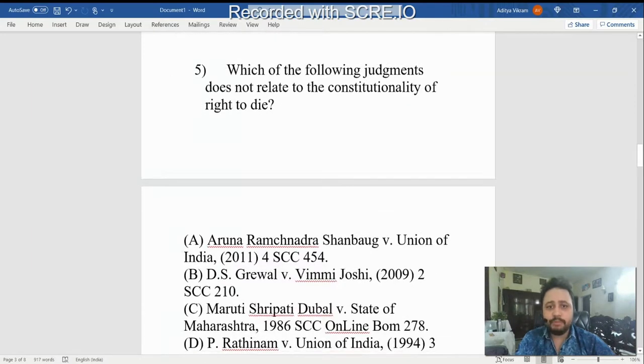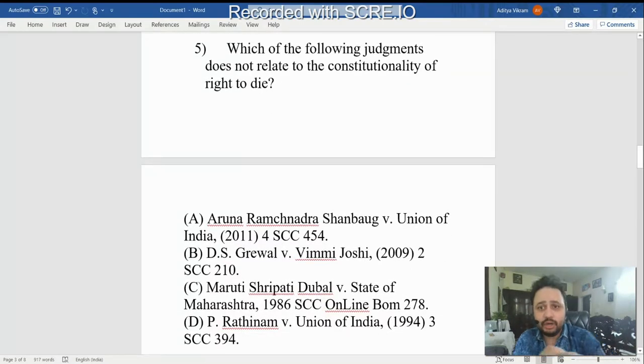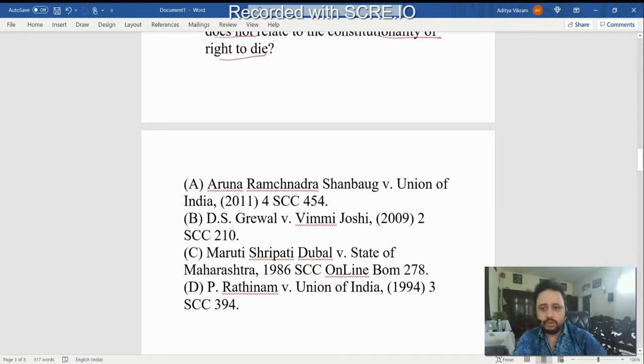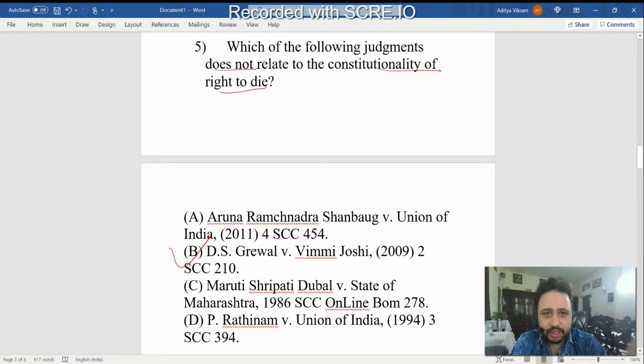Now MCQ number 5, which of the following judgments does not relate to constitutionality of right to die? Okay, so the right answer over here will be option B. In this case what really happened was, this case was regarding sexual harassment in an army school, where the principal of the army school didn't constitute a sexual harassment committee which is mandated to be constituted. Okay, the rest of the other cases are related to the constitutionality of right to die.